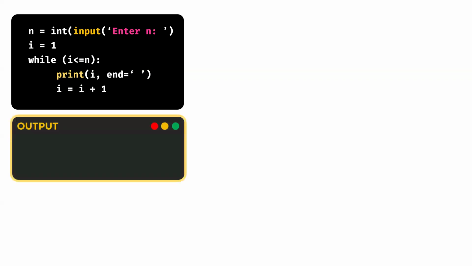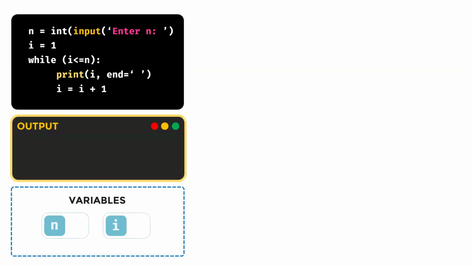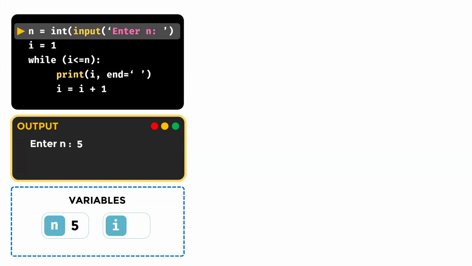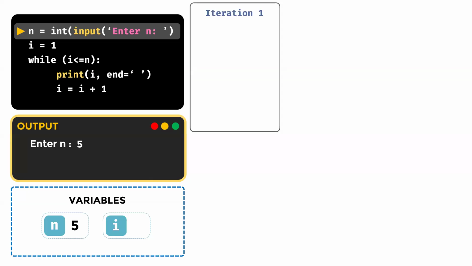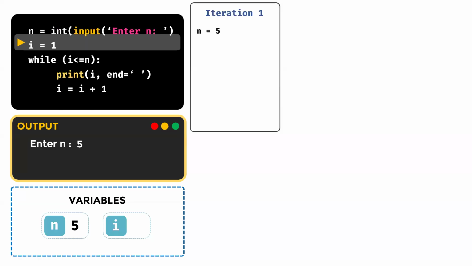Now let's understand how this particular loop will work. See, the first line will be executed, n equal to int of input. So it is going to display enter n on the screen, and we have entered 5. Next, it will execute the second line, that is I equal to 1. So I has been initialized, and in memory, I will be assigned 1.